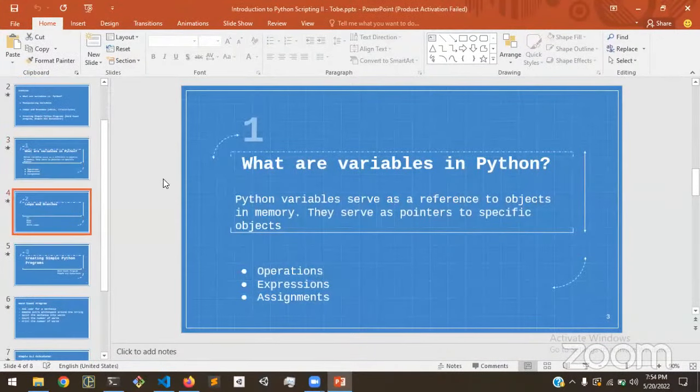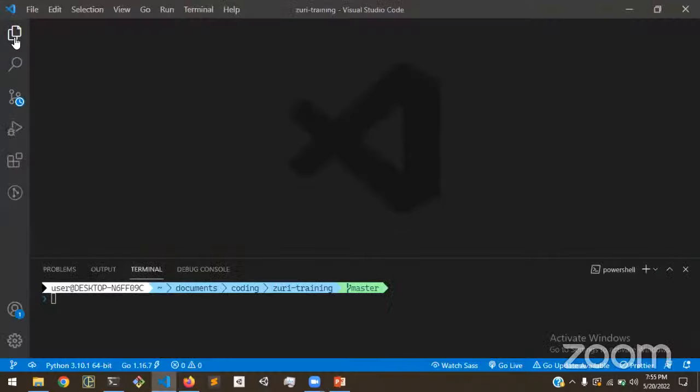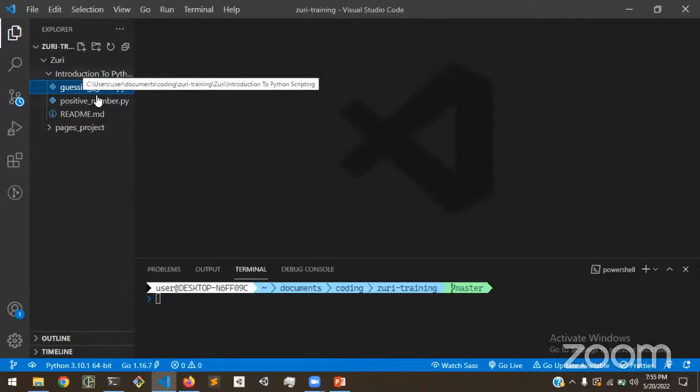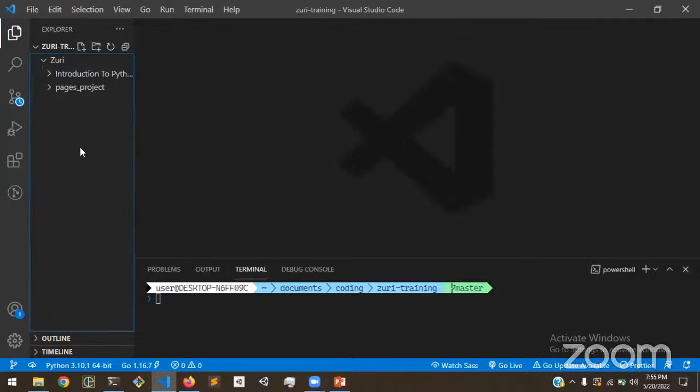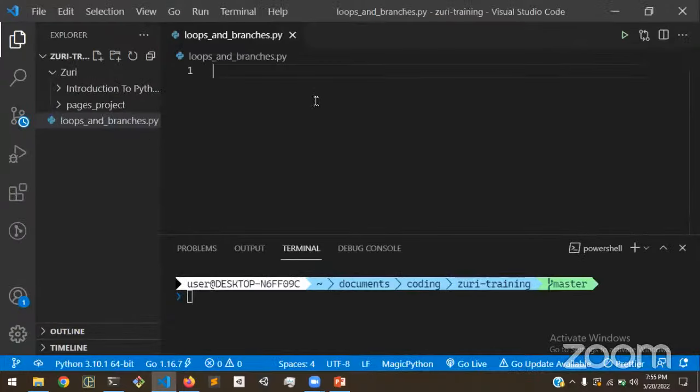So on to loops and branches. Because we're working with a bit larger piece of code, I'm going to be making use of a text editor to write the rest of this code. So I'm going to create a new Python script. I have VS Code open already. I'm going to come over to the File Explorer and create a new file. I think we're going to call this loops and branches .py, that's the extension of every Python file. I'm going to increase the screen size so you guys can see that better.